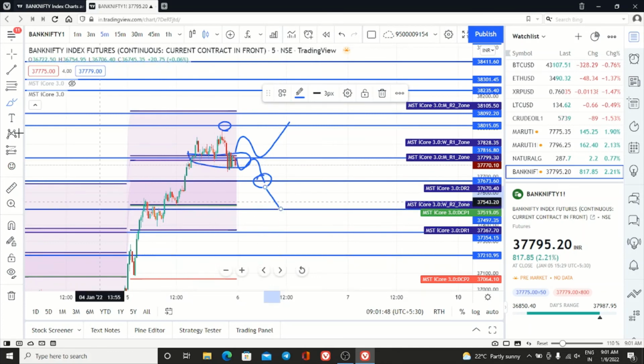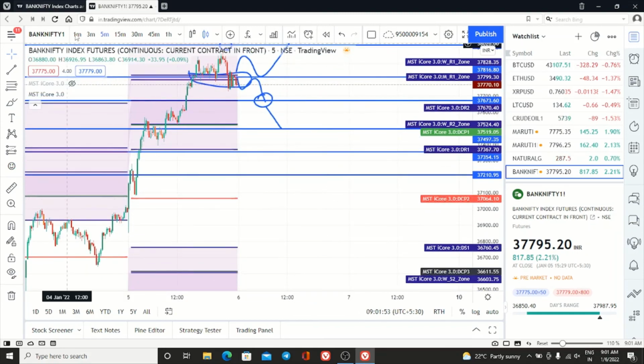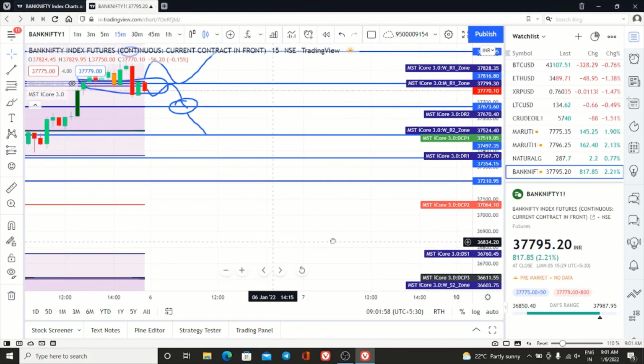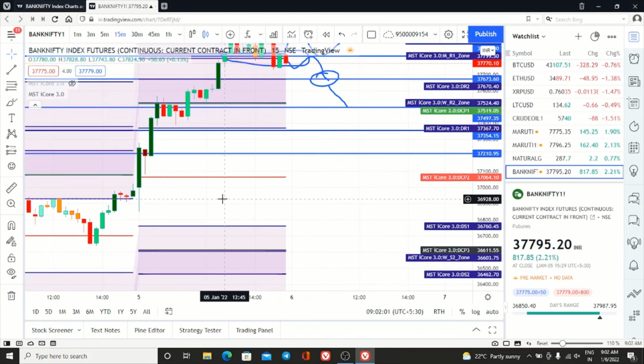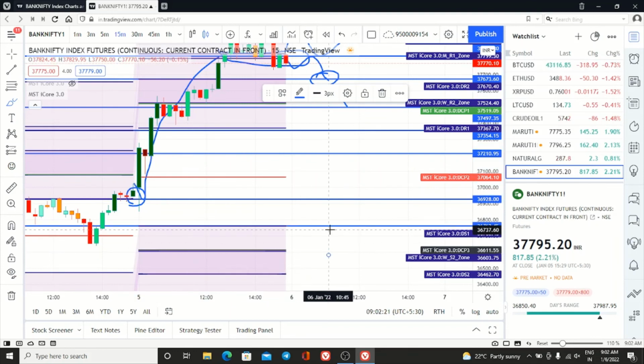See here in this example yesterday, I will keep it in 15 minutes for better visibility. Yesterday's line I will also mark. Now, the market opened above this resistance. It went up, came down, took the support, then went to higher levels. So this is how you have to trade based on support and resistance.